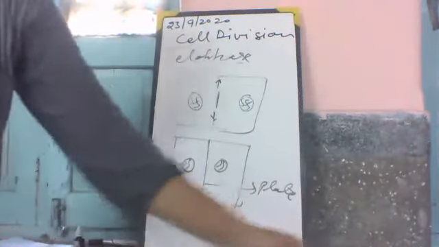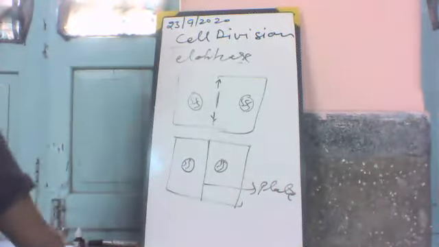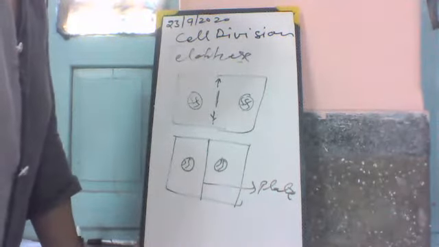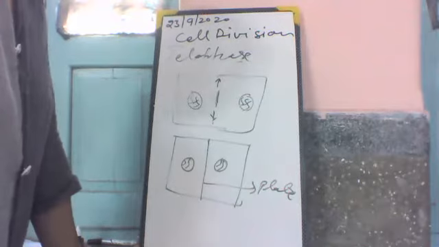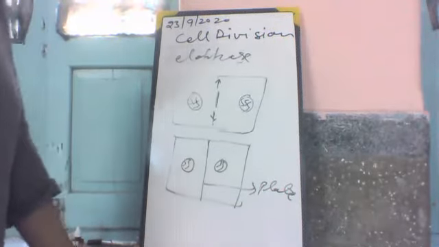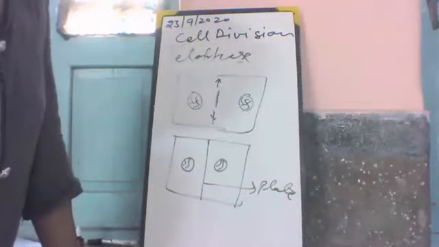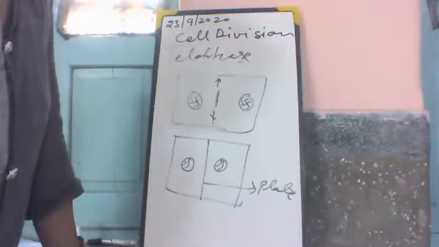This is all about the different stages of karyokinesis, and after this cytokinesis takes place. In this, the cytoplasm thickens and separates into two daughters.